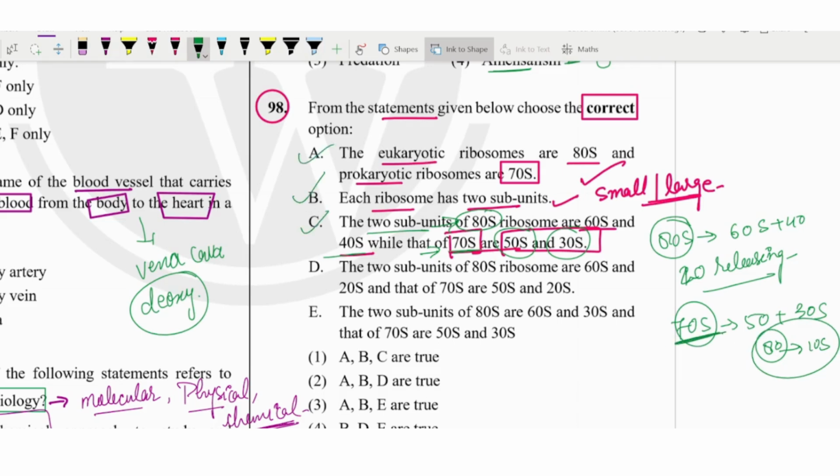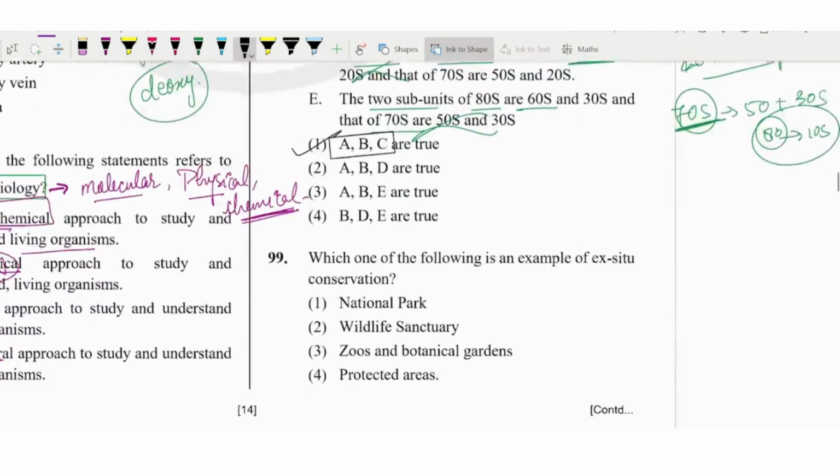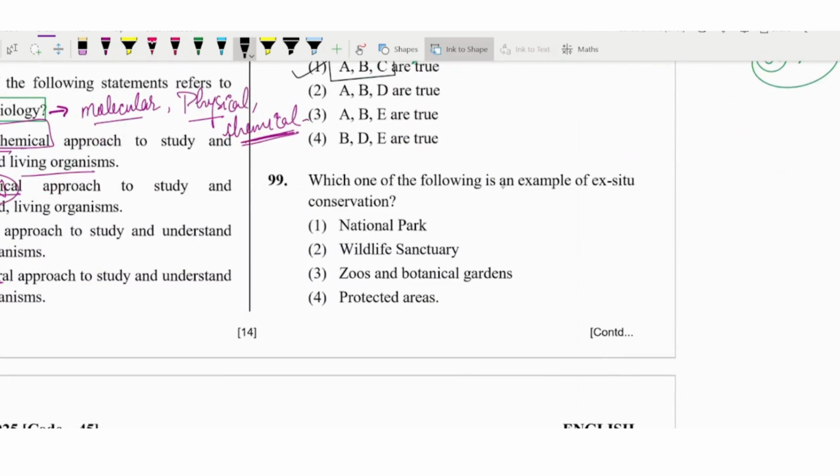So all the three are correct. A, B, C are correct. Two subunits of the 80S are the 60S and the... no, it is incorrect. Two subunits of the 80S and the 60S are 30S... no, it is also incorrect. So this third one is indicating correct only. So A, B and C are correct, so the first option. Okay, next is question number 99, which one of the following is an example of